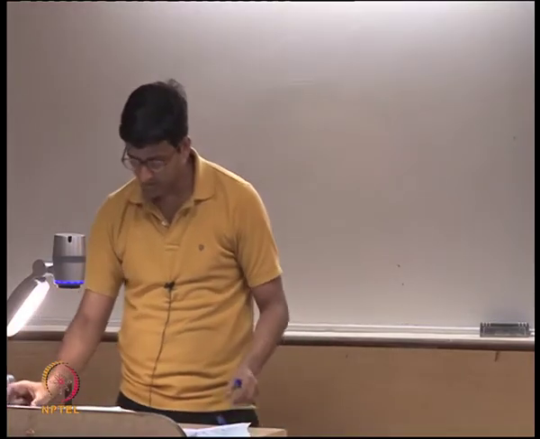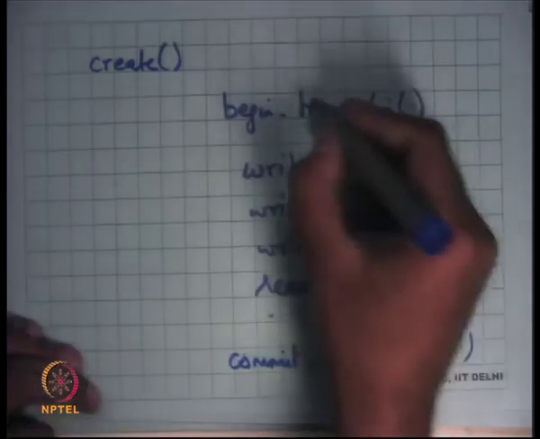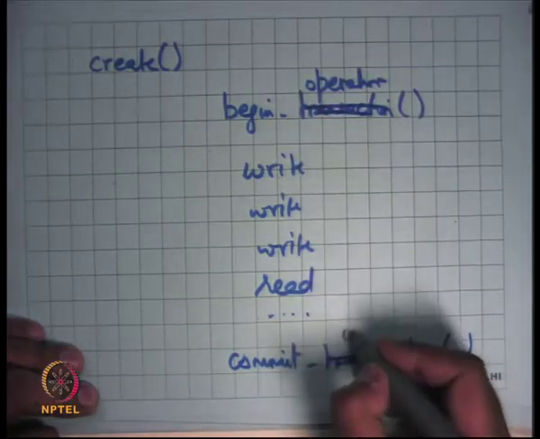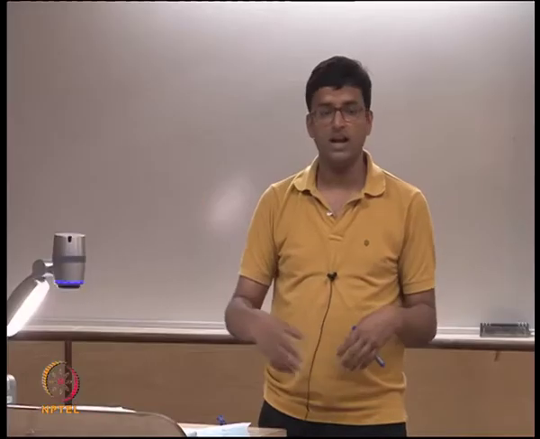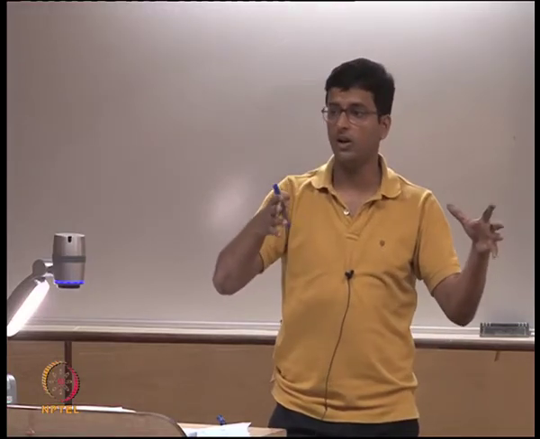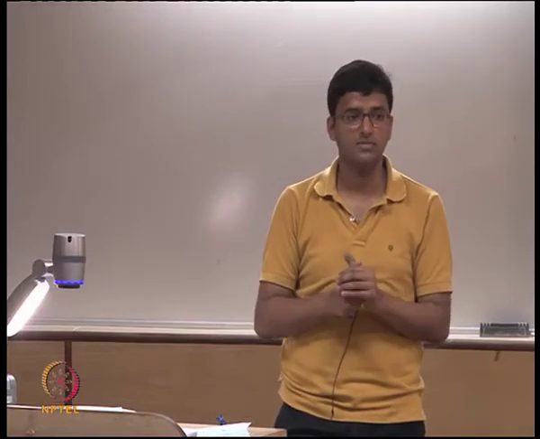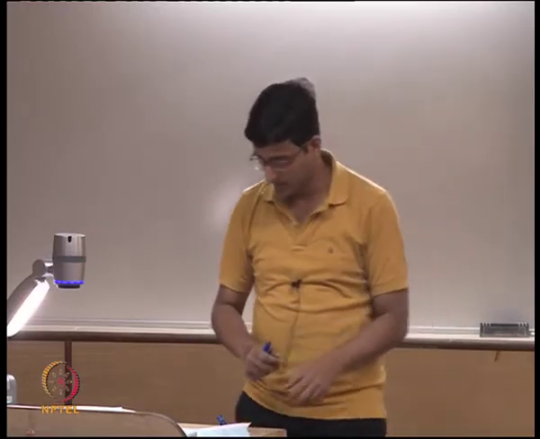Basically what this means is that these begin transaction and commit transaction can be replaced by begin operation and commit operation, and it's not necessary that at the time of committing the operation you actually commit the transaction on disk. You just say that the operation is finished, and so the invariant is that a transaction will have either the entire operation in it or none of the operation in it, and a transaction will never have half of an operation. And so you club lots of different operations into one transaction, and that gets rid of some problems.